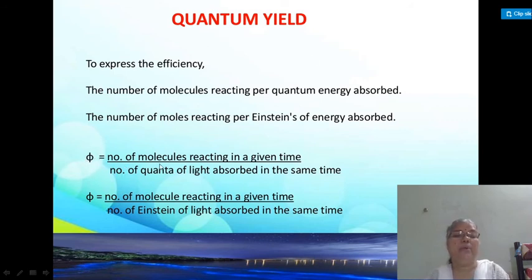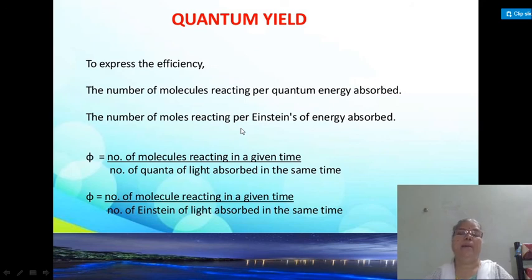Phi is equal to the number of molecules reacting in a given time divided by the number of quanta of light absorbed in the same time, or it may also be written as the number of molecules reacting in a given time divided by the number of Einsteins of light absorbed in the same time. This is in brief what quantum yield is.